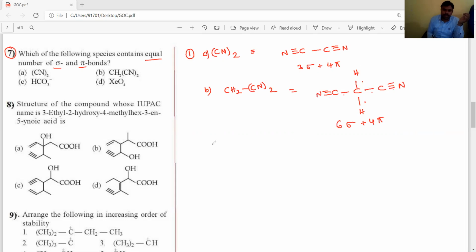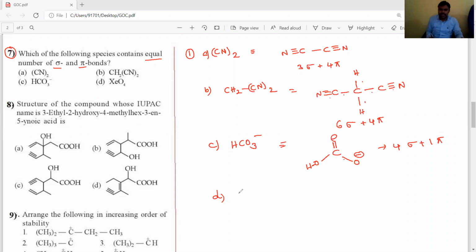Both are not equal. Sigma and pi bonds are not equal. Next one is the bicarbonate ion, HCO3 minus. The HCO3 minus structure is like this: C double bond O, OH, and another one is O minus. That O minus is a single bond only, it is sigma. The oxygen and hydrogen have one more sigma bond. So 1, 2, 3, 4: 4 sigma and 1 pi bond are present.